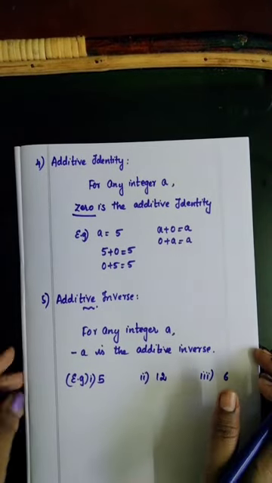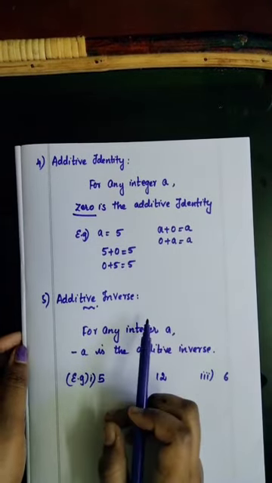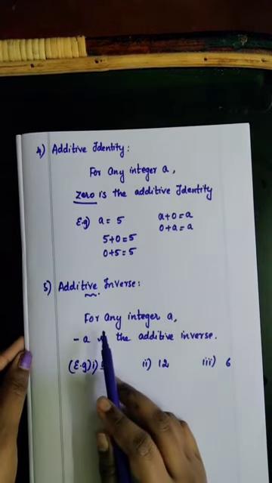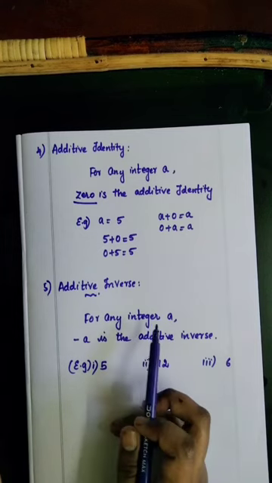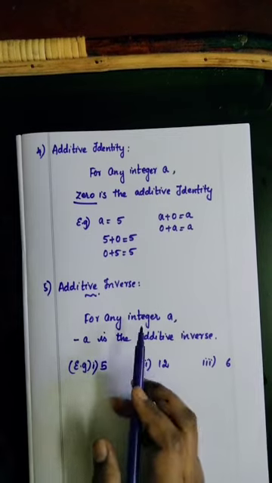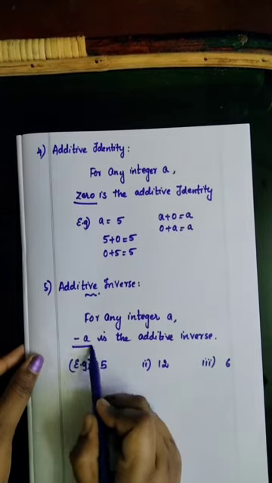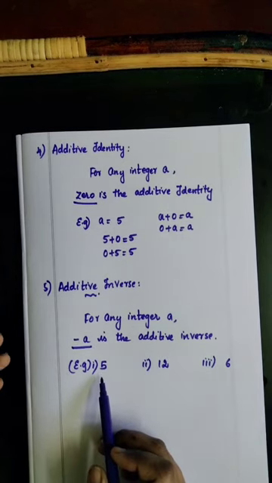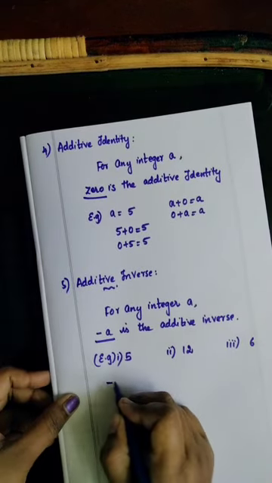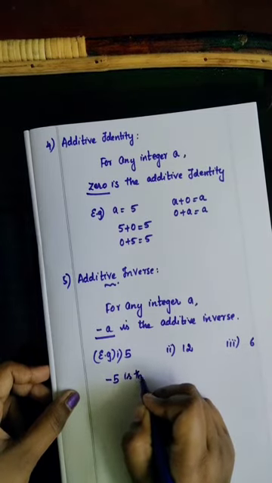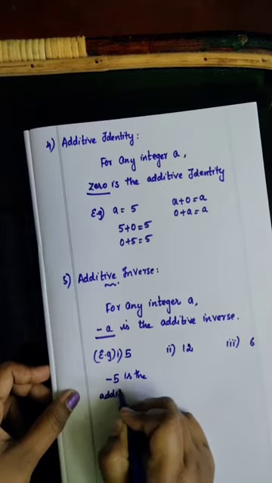The last property is additive inverse. This is also a very easy property. Here also we are taking any one integer. For any integer A, minus A is the additive inverse. For example, we are taking the integer as 5. What is the additive inverse for 5? The additive inverse for 5 is minus 5. Minus 5 is the additive inverse.